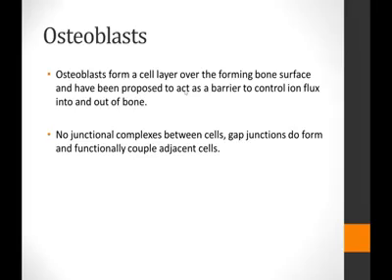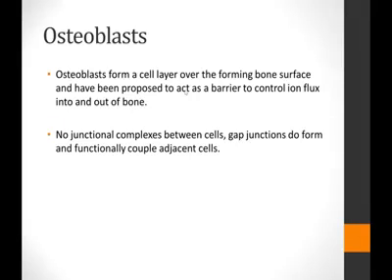Once the osteoblasts have secreted all of the bone matrix, they form a layer over the bone surface, and as they have secreted all of the bone, they no longer remain active bone forming cells. They eventually lose their protein synthesizing organelles, and on the bone surface they attain a flattened shape rather than a cuboidal plump shape.